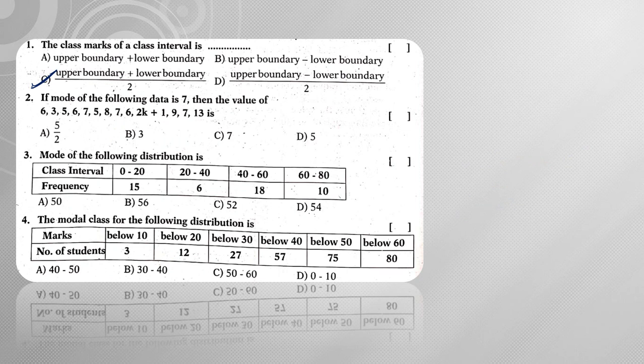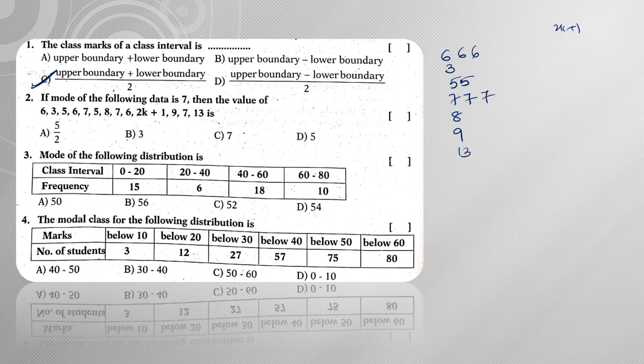Next, if the mode of the following data is 7, then the value of k is, so it is asking you to find out the value of k. For that, what I should do, first of all, write down the values 6, 3, 5, next 6, 7, 5, 8, 7, 6, next is 2k plus 1, so this is separate, next 9, next 7, next 13.